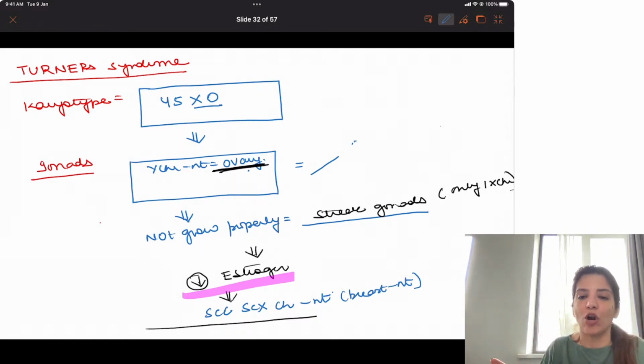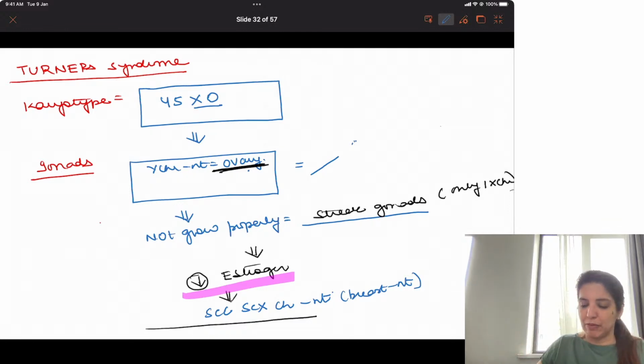So if ovaries are not functioning properly, there will be less estrogen at the time of puberty. In intrauterine life, there is no role of ovaries. There is no role of estrogen. In intrauterine life, the role is of absence of testosterone. When testosterone is absent in females, the external genitalia look like females.